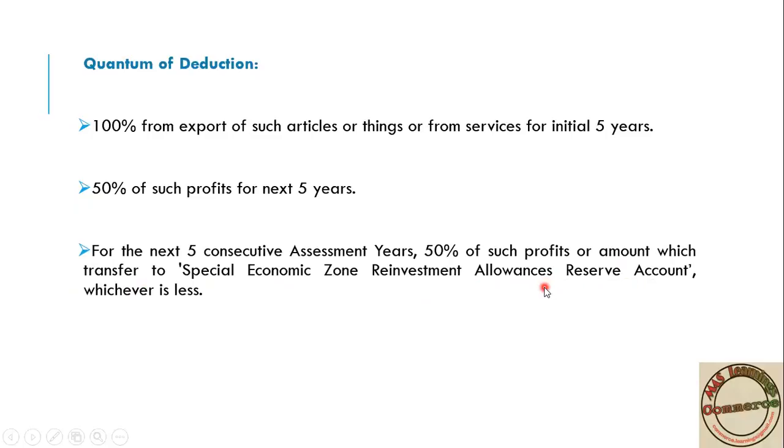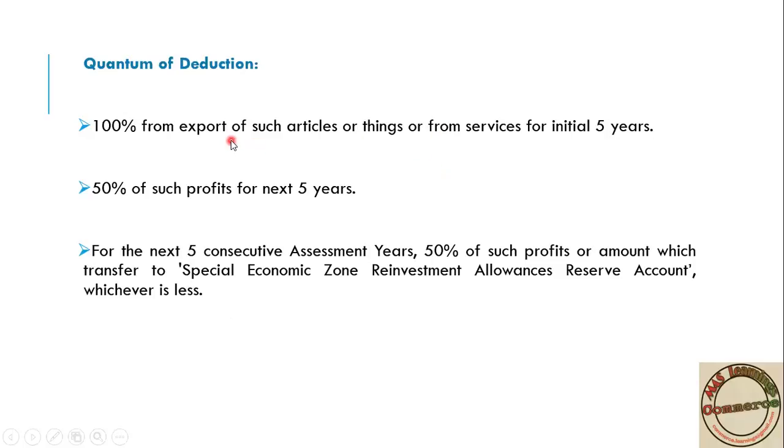That is, if you maintain a reserve, that is the Special Economic Zone Reinvestment Allowance Reserve Account, then the amount you have invested, that you have kept in reserve, or 50% of your business profit, whichever is less, that much incentive you will get, that much deduction you will get from your tax. Okay, the government provides this much. That is totally they are providing tax incentive for 15 years.